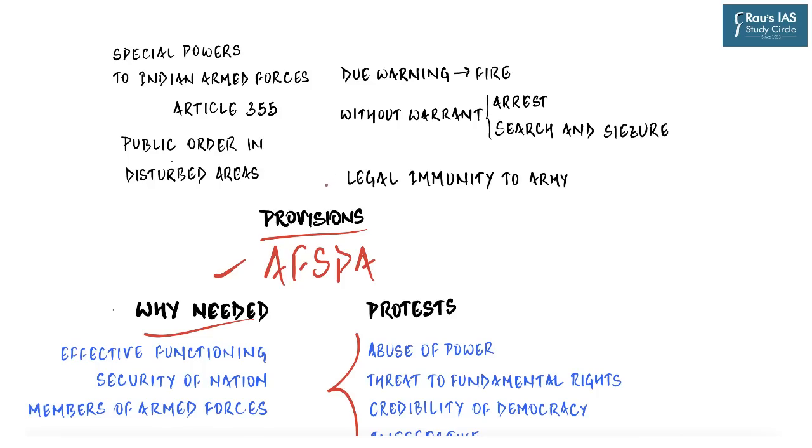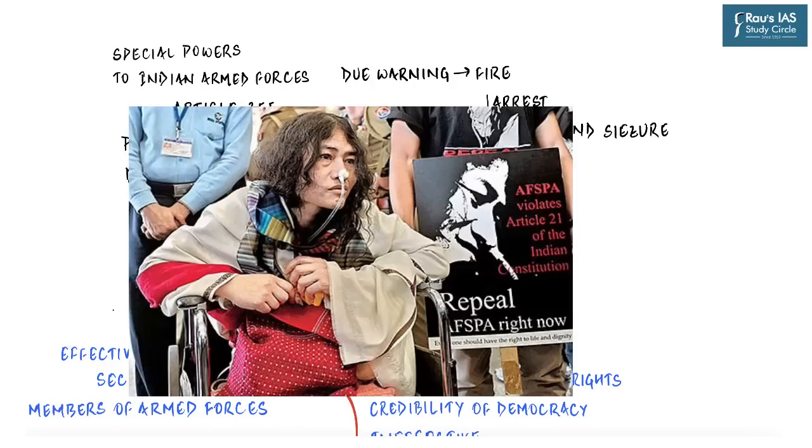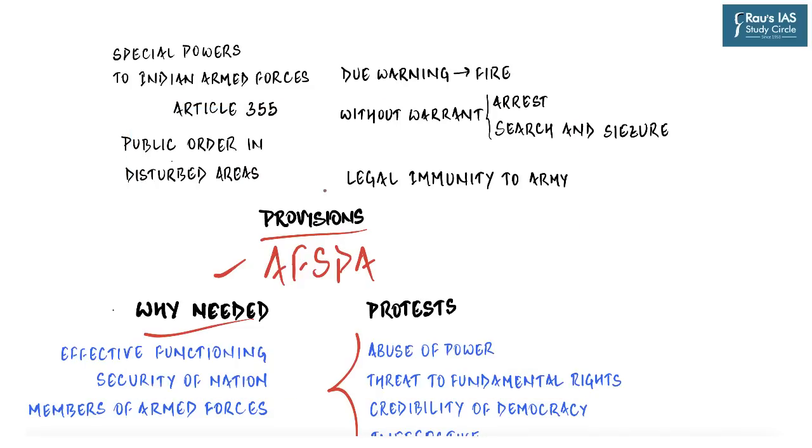So whenever you have a recollection of AFSPA over the years, you recall several voices of protest. There was this 11-year-long fast by Irom Sharmila, the Manipur activist, demanding a repeal of the law. Even before that, in 2004, various civil society groups in Manipur launched an intense agitation after the death of Manorama Devi, a civilian who died in the custody of Assam Rifles.